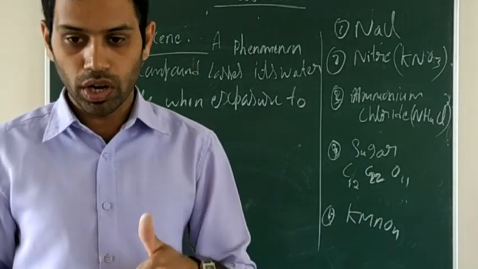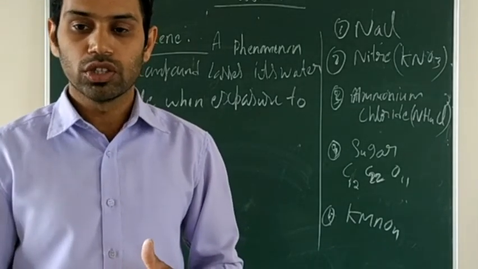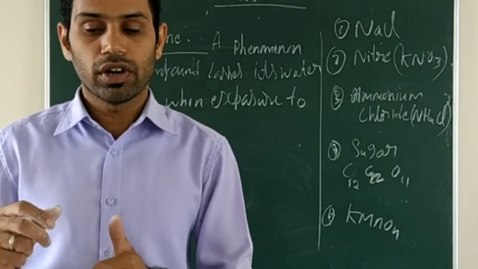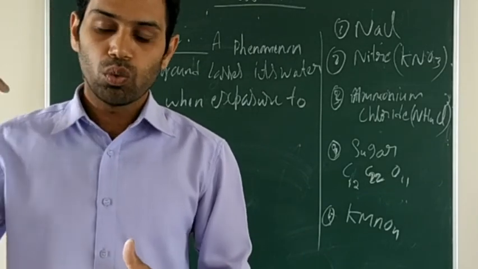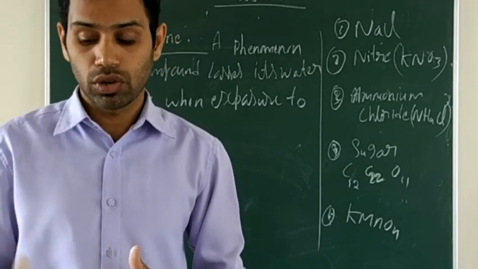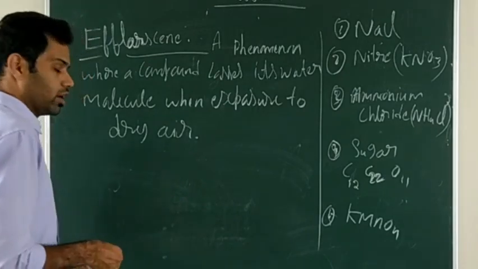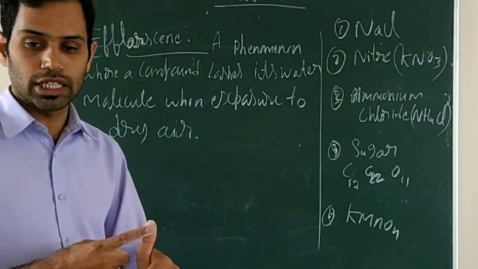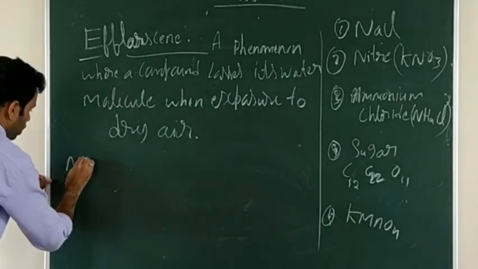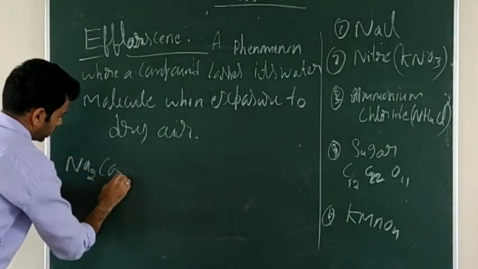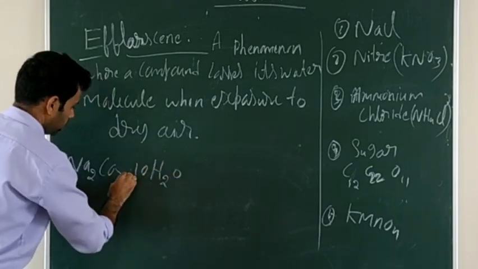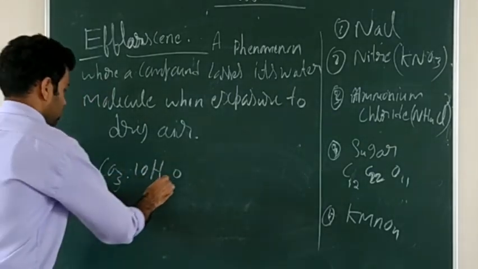First one is washing soda, as I told, sodium carbonate decahydrate. If you pass dry air over the washing soda crystal, what will happen? Look at the example now. I will write on the board. For the washing soda crystal, now I am passing dry air. Sodium carbonate, Na2CO3, 10H2O. This is the efflorescence.